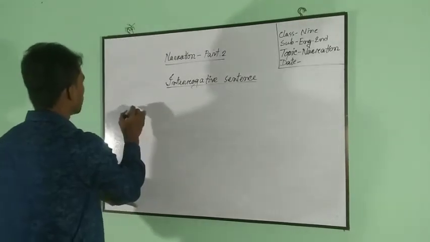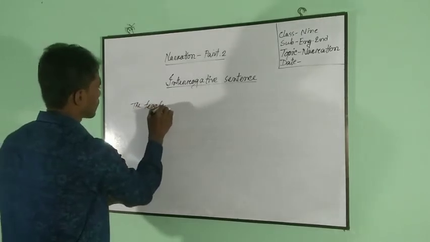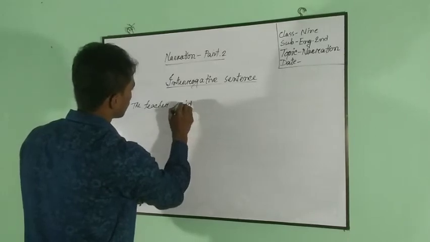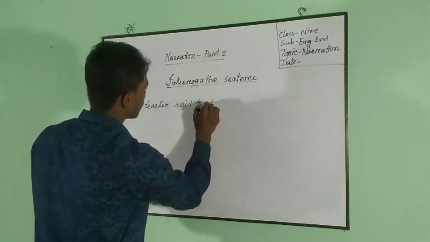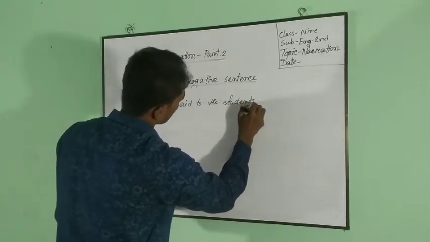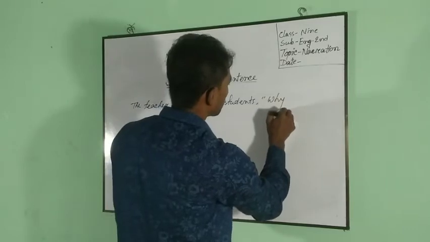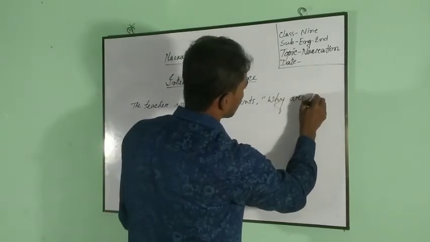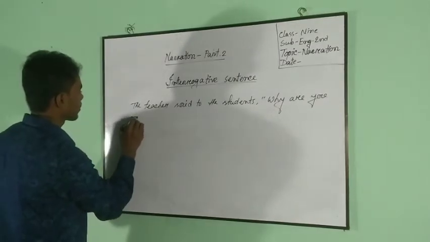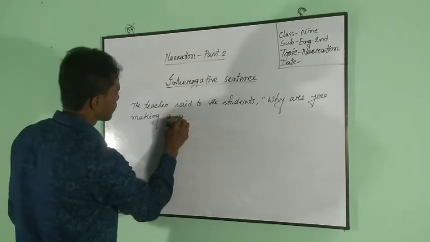For example, the teacher said to the students, why are you making a noise?